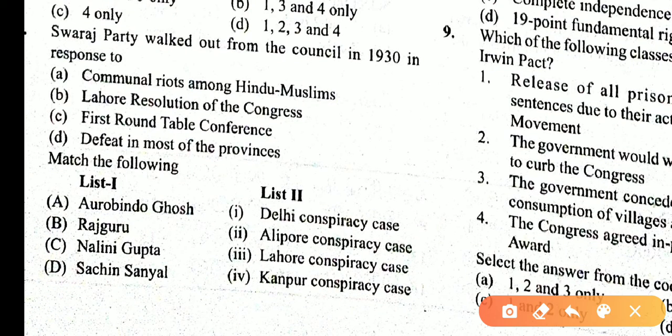The Swaraj Party walked out from the council in 1930 in response to the Lahore resolution of the Congress. So answer is B.